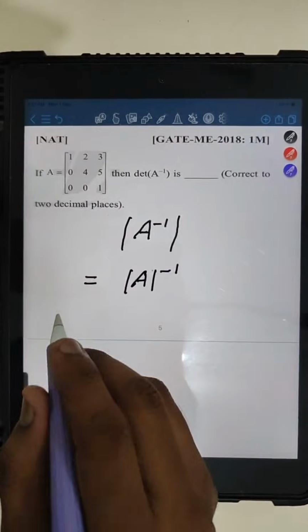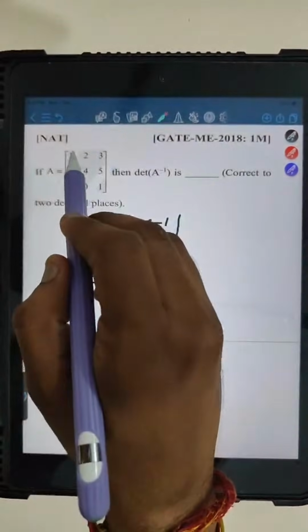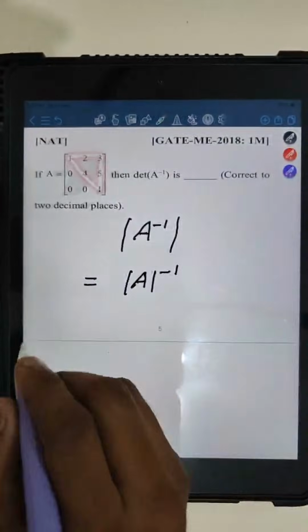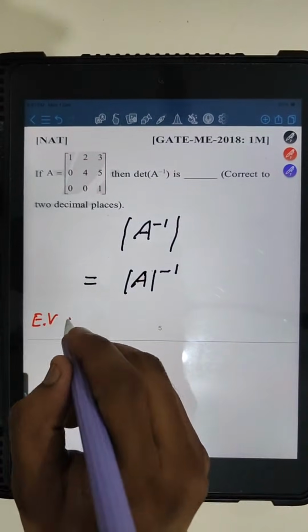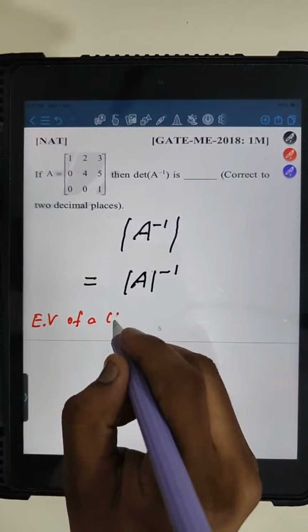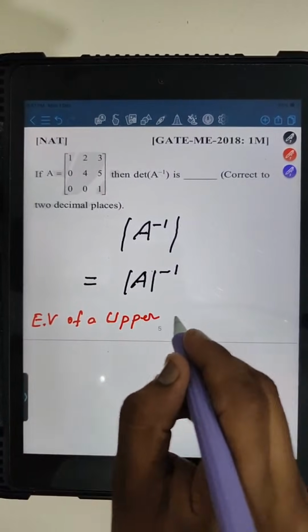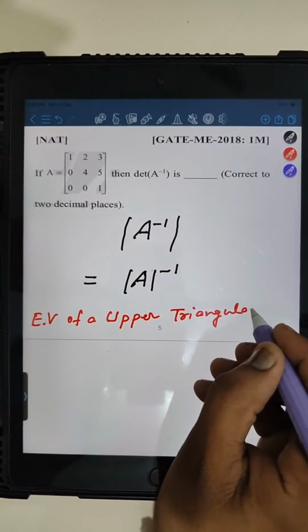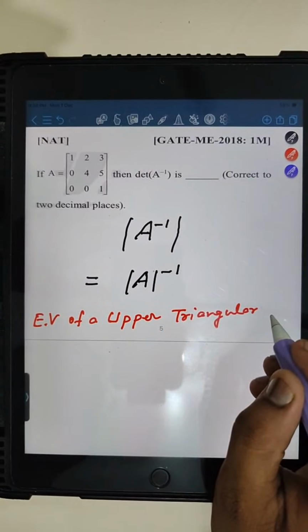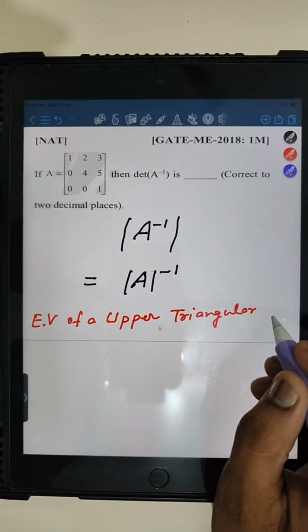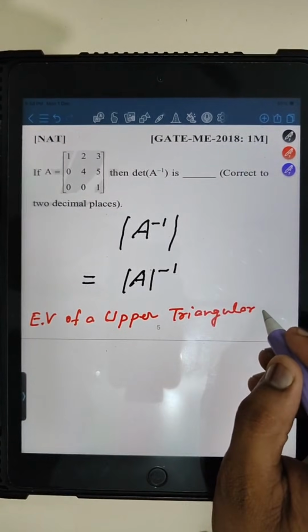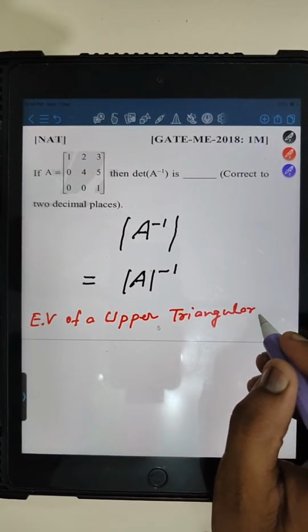Check. So this matrix is an upper triangular matrix, and you know the eigenvalues of an upper triangular matrix. Okay, you are telling the determinant value of A. Okay, correct. Right. The eigenvalues of an upper triangular matrix are what?